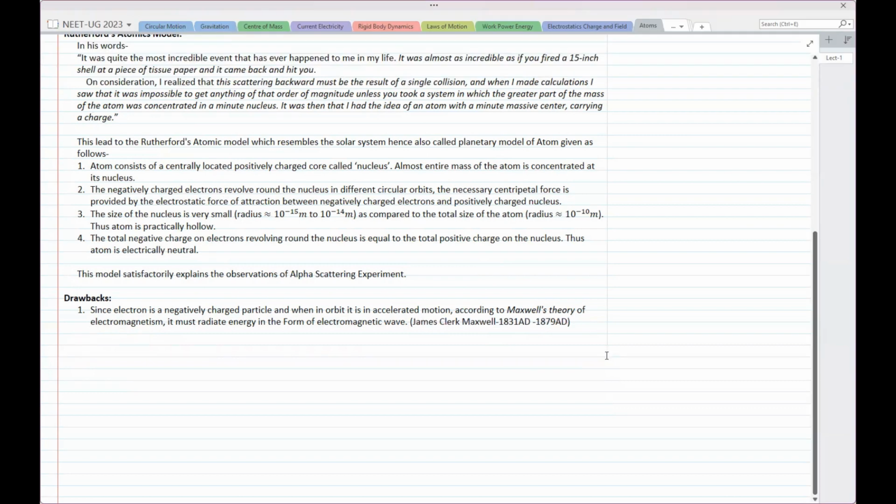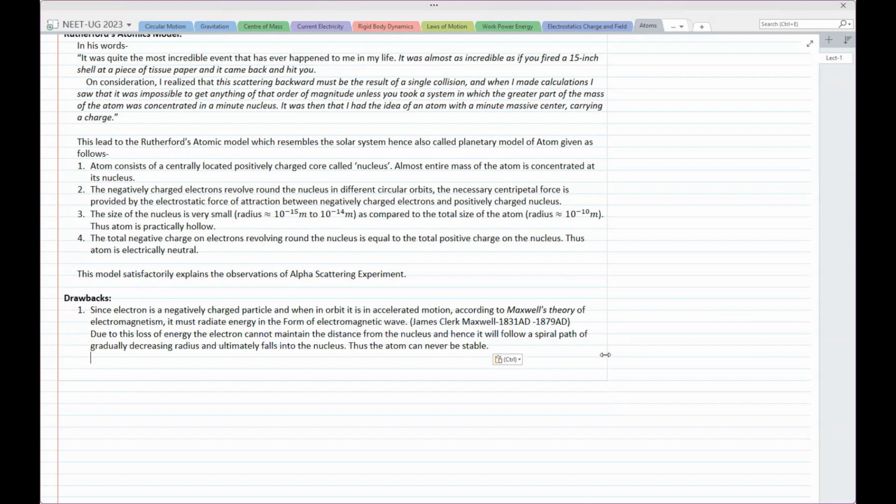Okay, और अभी गड़बड़ है, because his theory says an accelerated particle having charge radiates energy in the form of electromagnetic wave. Now, if you accept this, then due to this loss of energy, it will be continuous loss of energy because it is continuously revolving. So due to this loss of energy, the electron cannot maintain the distance from the nucleus, and hence it will follow a spiral path of gradually decreasing radius and ultimately falls into the nucleus. Thus, atom can never be stable, because stability loss हुआ आपको.